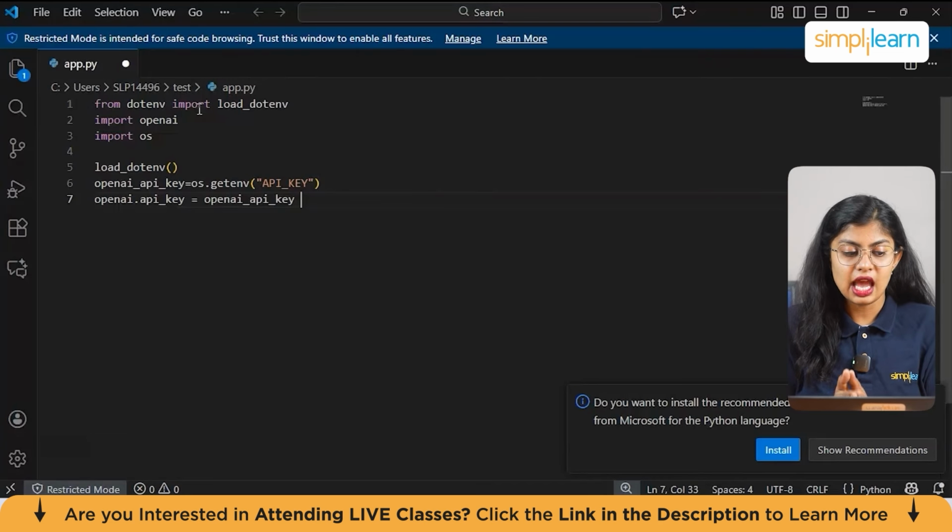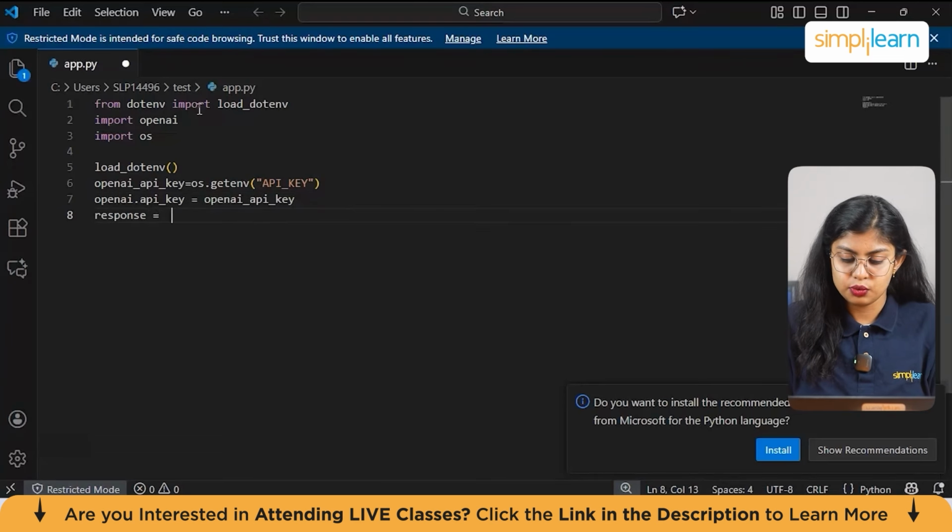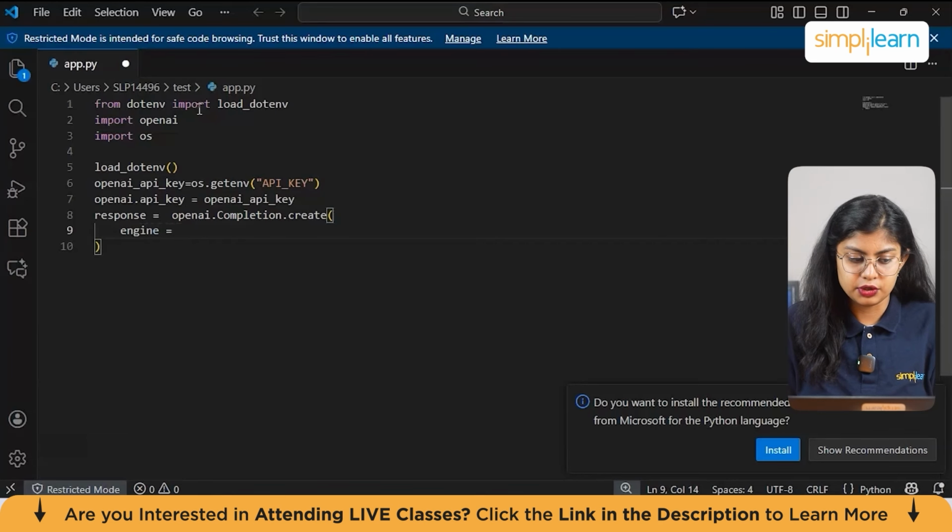Now let's just see an example of an API call to OpenAI. So for that, we need response is equal to openai.Completion.create, and let's just give engine is equal to text-davinci-003, and then let's give prompt also.